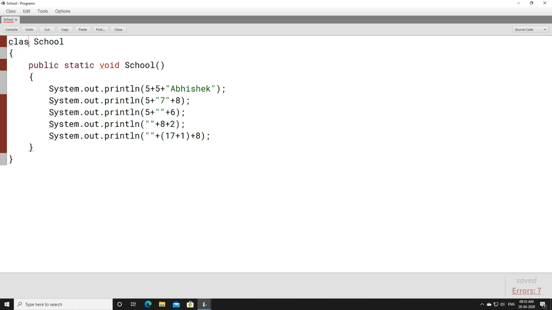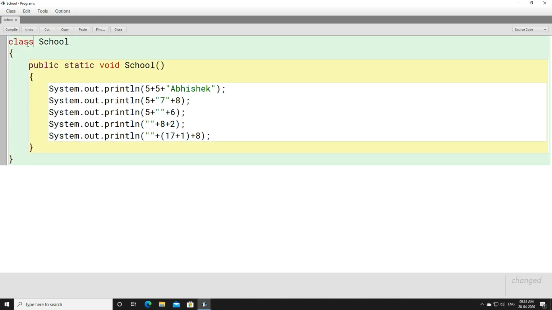So here you can say that this is not a class, right? This is not meaningful to the compiler, because whenever we write a program, there must be a class. If it is not compiling, that means it is not meaningful to the compiler. There is nothing called CLAS in Java. So it is not meaningful to the compiler and cannot be considered as a token. So for that we have to write class.